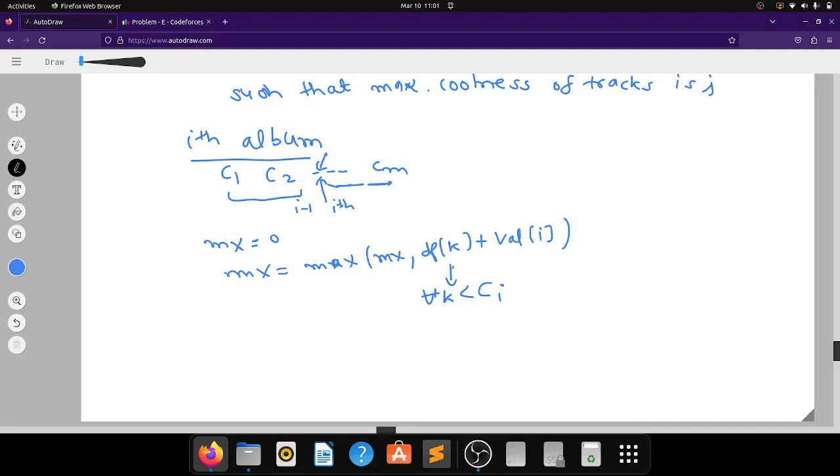Value of i is representing, if the ith track's coolness value is contributing to my answer, and forward to this, if there are some tracks which are also contributing to the final answer state, then I will take the maximum of these.